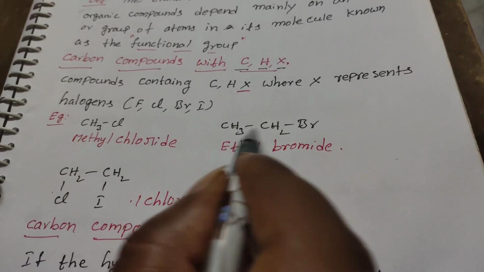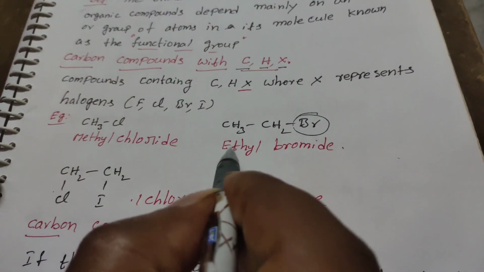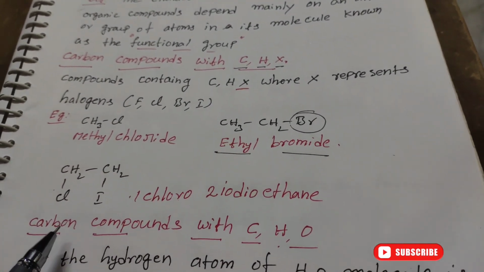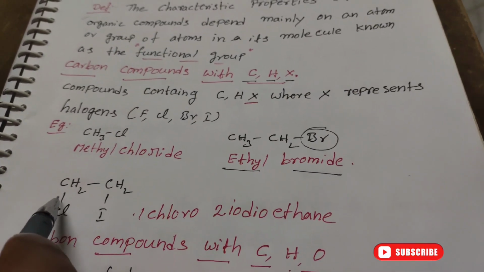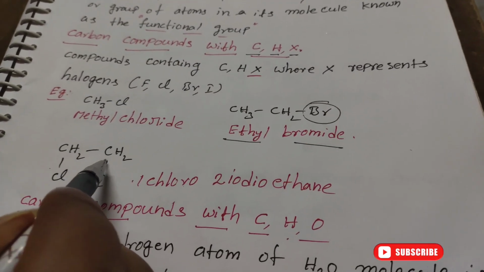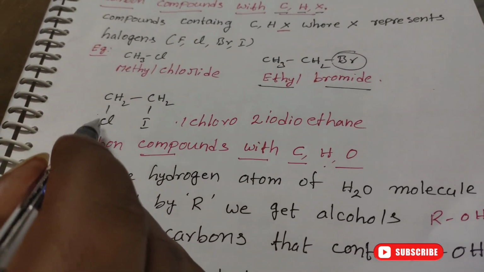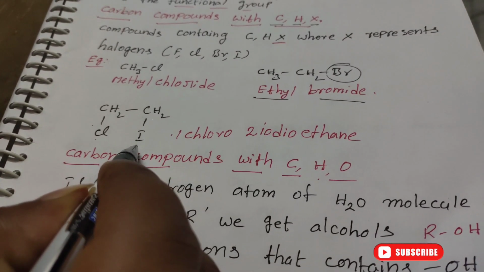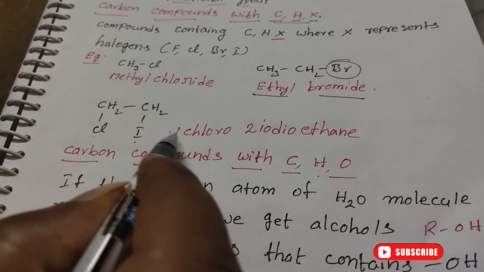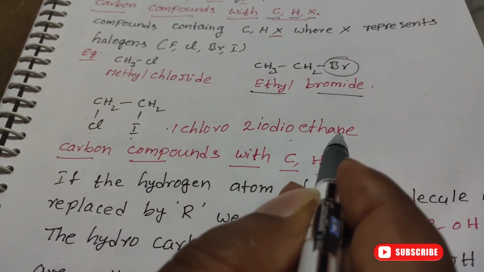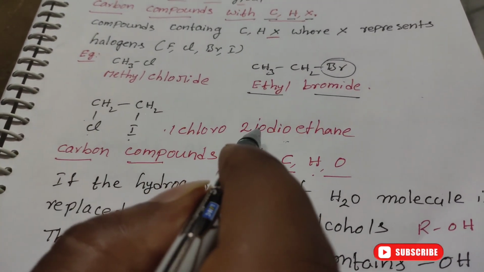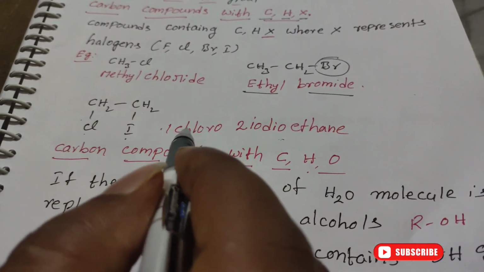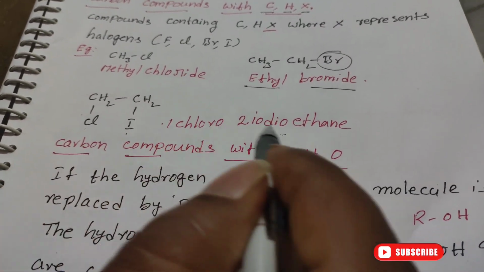So the root word is ethyl, and bromine is added here. That's why the compound name is ethyl bromide. And in this structure there are two carbons. One carbon is attached to chlorine and the other carbon is attached to iodine. So the name of the compound is 1-chloro-2-iodo-ethane. So here the carbon compounds simply have halogens added, and these are called halohydrocarbons.